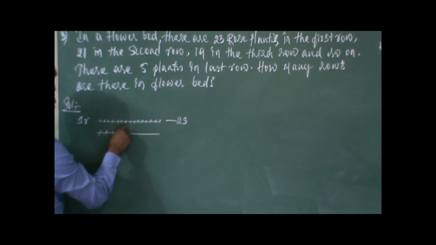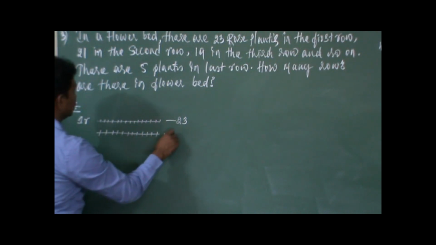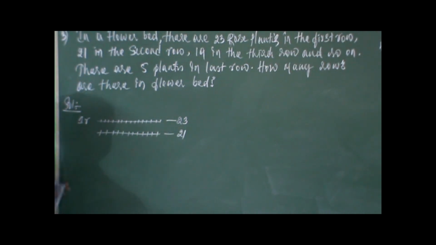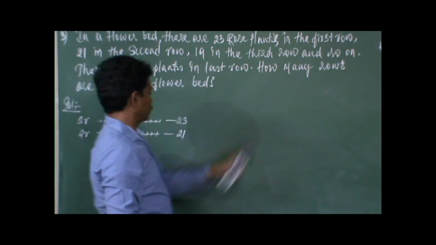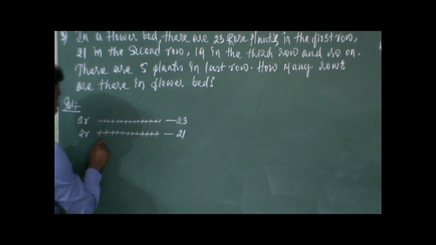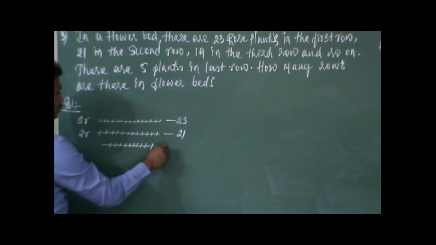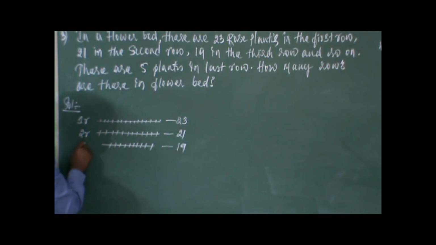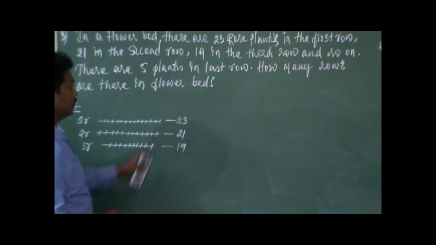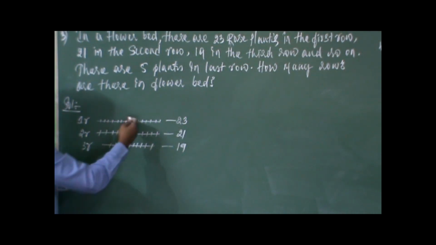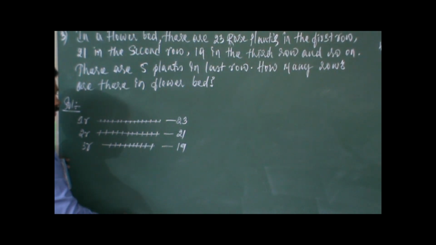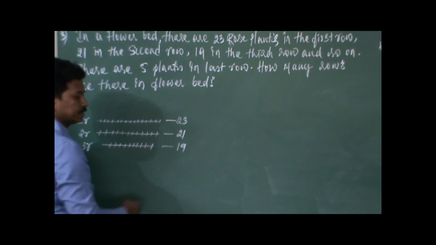So this becomes the second row. And 19 in the third row. So in the third row we have 19 plants. And so on, these things continue further and further. In this pattern they are going to continue, right? So you can easily recognize the pattern here.